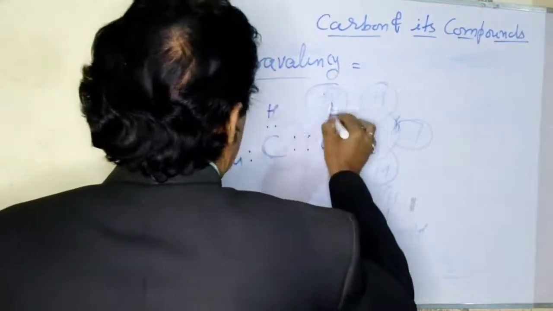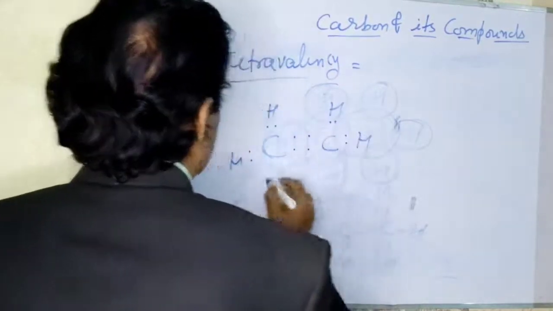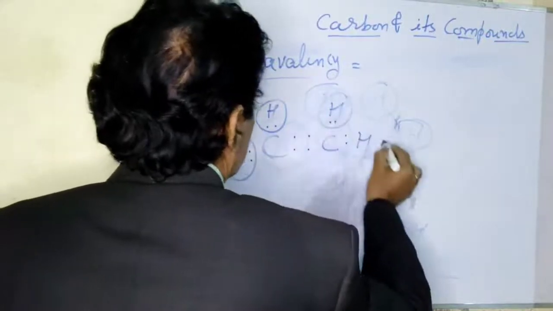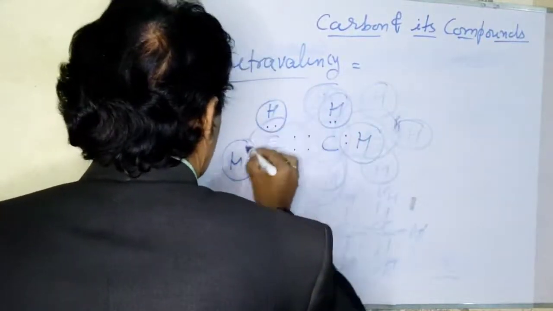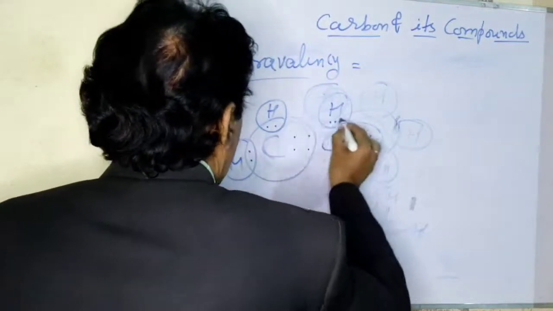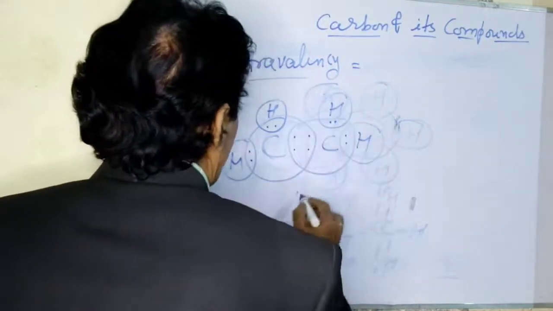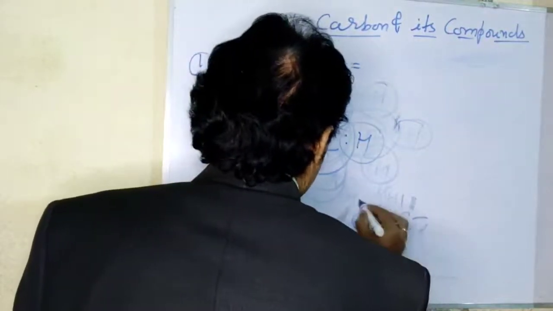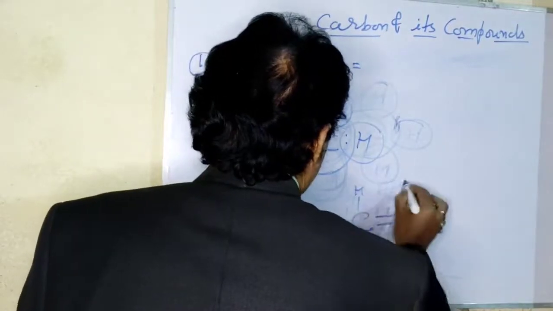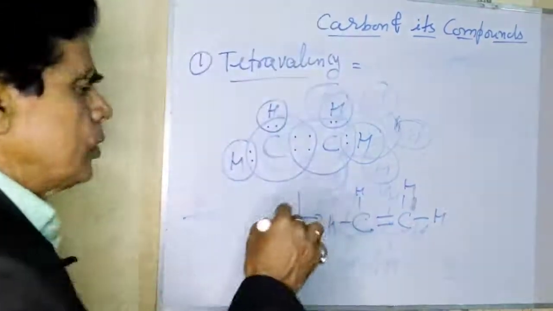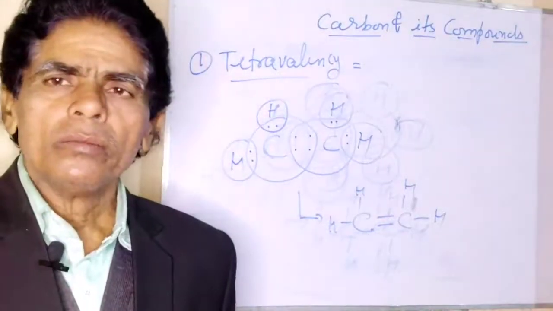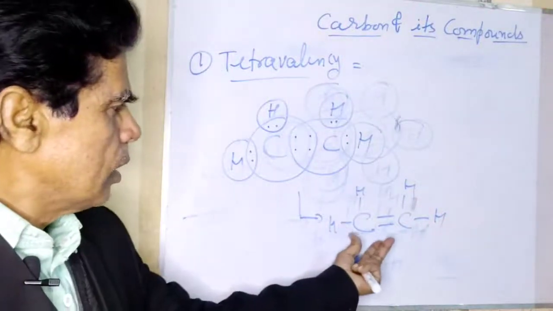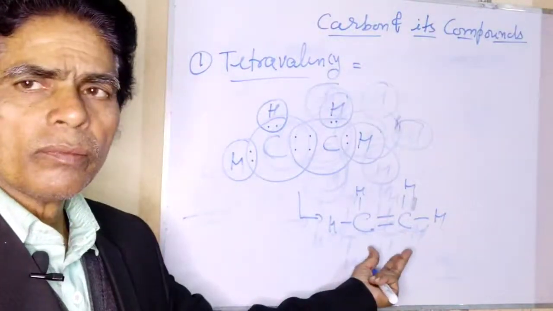See here, hydrogen atom. Now we may form the duet and octet separately like this. So both the carbon atoms have acquired the octet, and we may write carbon-carbon double bond and carbon-hydrogen single bond. See here, this is the double bond between 2 carbon atoms. So this is the formation of a double bond between 2 carbon atoms.